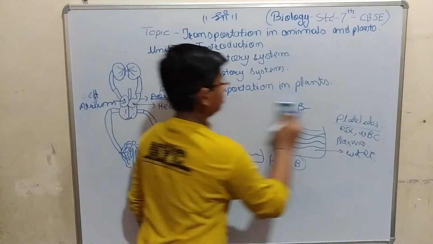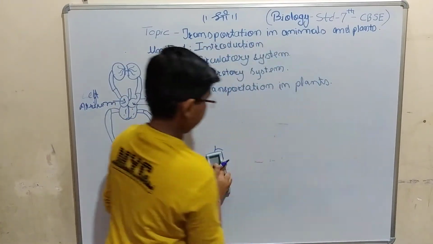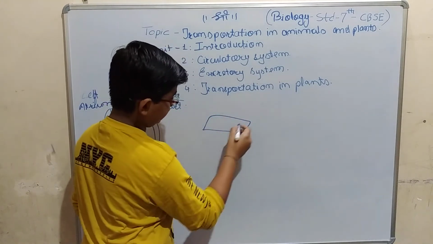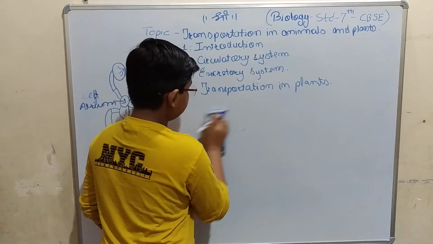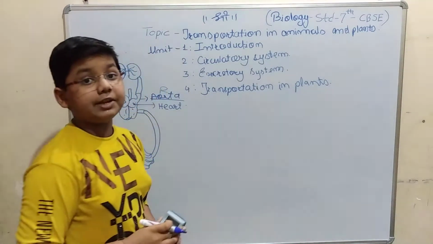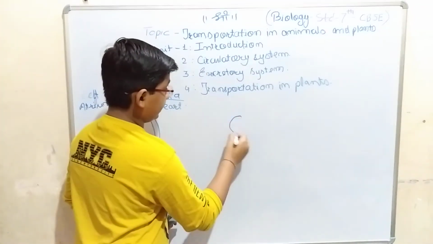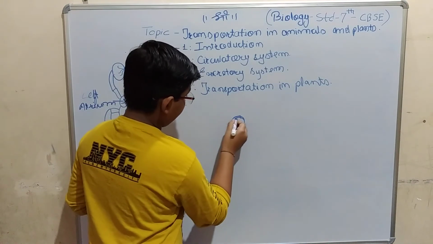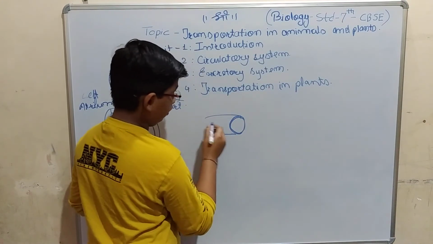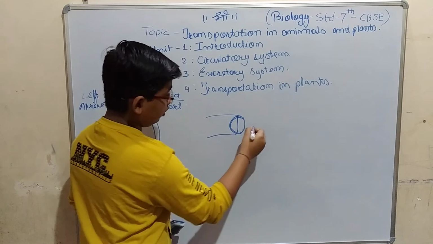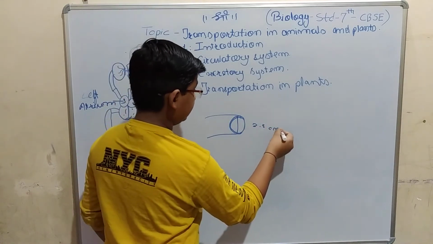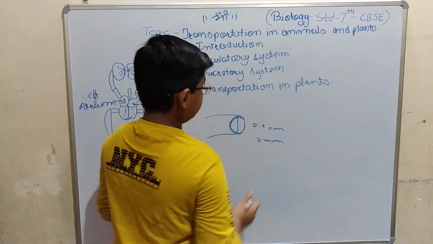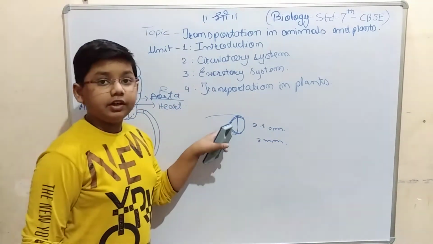If we look at the cross section of the aorta, we can see that it has a diameter of 2.5 centimeters closest to the heart and a wall of about 2 millimeters. This is the size of the aorta.